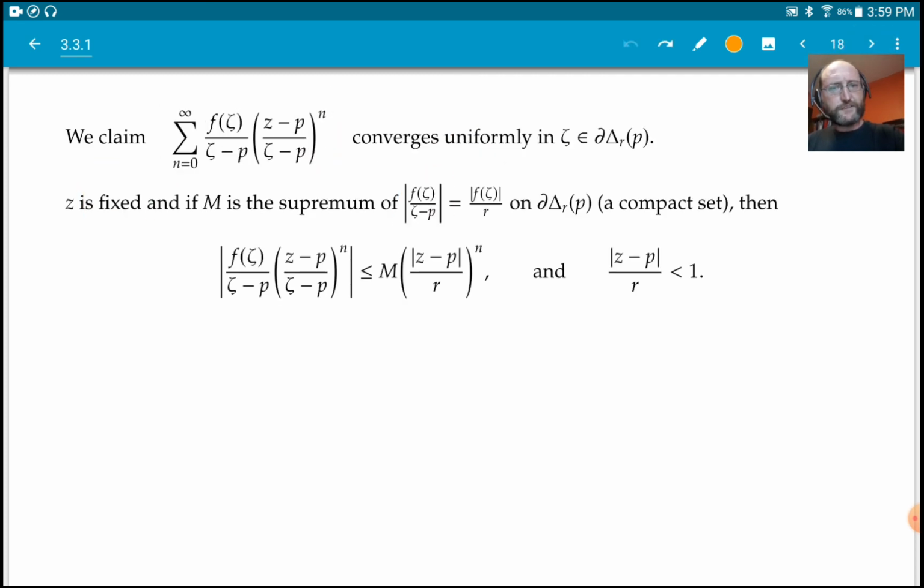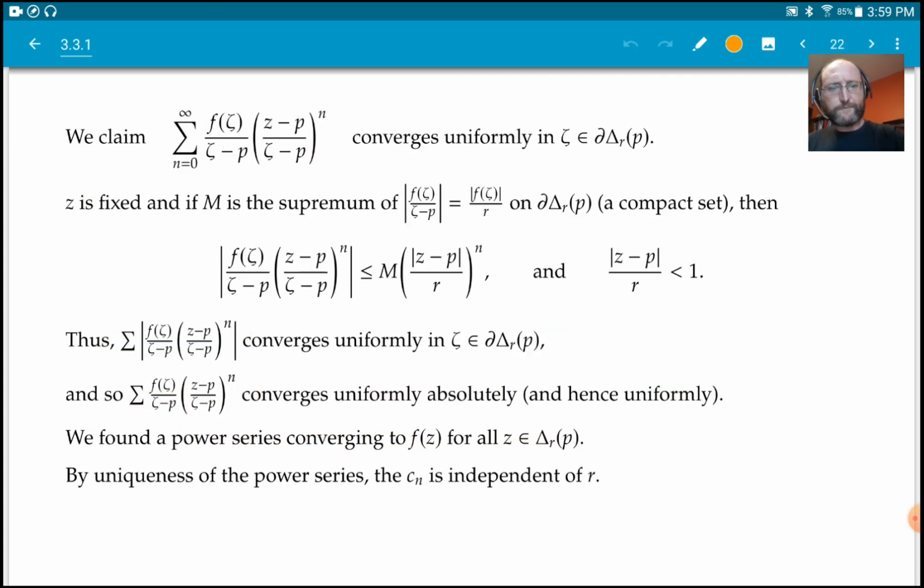Let's go back to this. If I choose a different little r, I still have another power series in some maybe smaller disk that equals the same function. Therefore the Cn have to be independent of r.